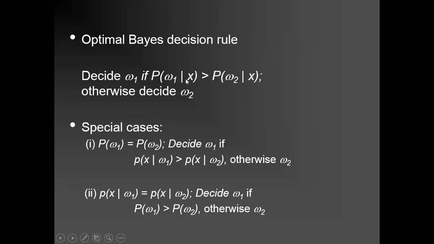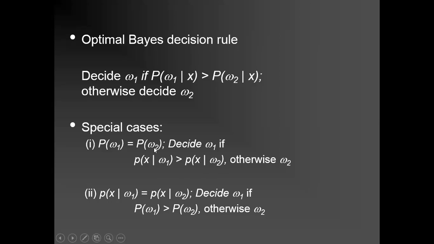If you want to select W1, the posterior probability should be higher in comparison to the other one. And what are the special cases? There are only 2 special cases. Suppose you have 2 a priori probabilities that are equal to each other, like we don't have any prior knowledge. Then it actually depends upon your class density function, so only upon your likelihood, or whatever you are measuring.